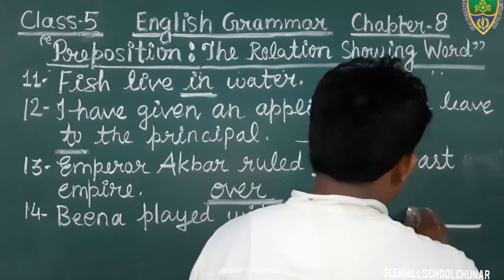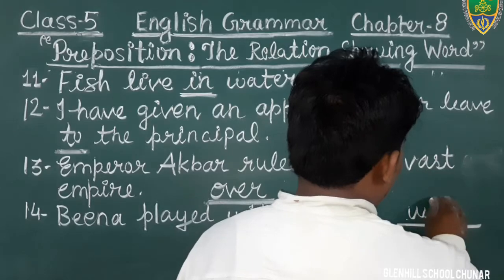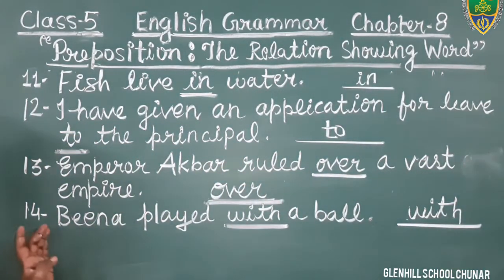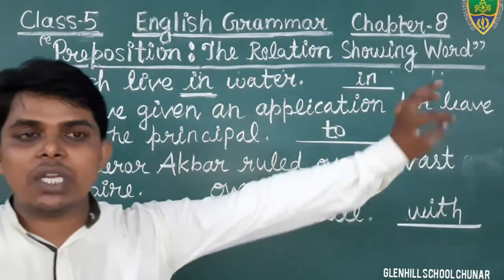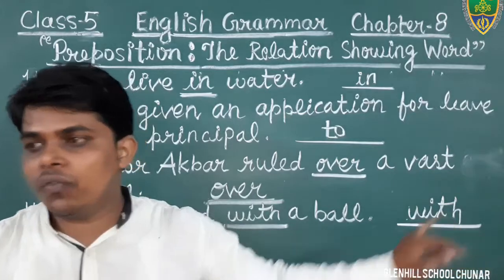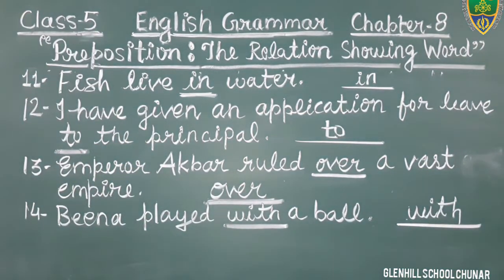Therefore, that is a preposition, and we will write the word with in the given blank. In this sentence, the word with is a preposition, and we will write the word with in the given space. Okay? Come to the next question. Question number 15. Just see students, question number 15.